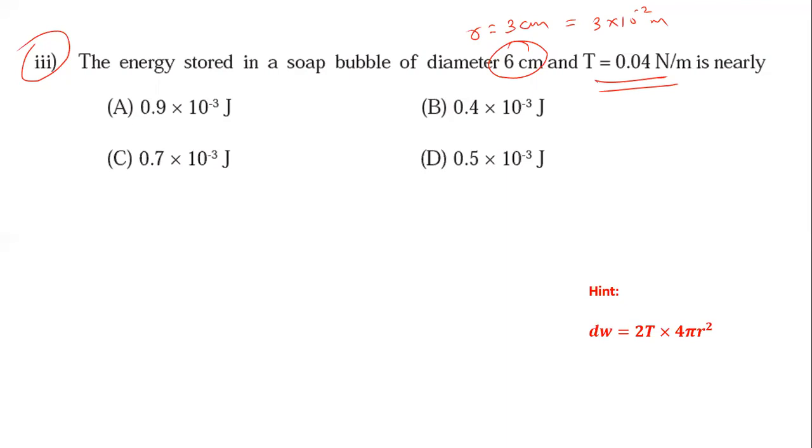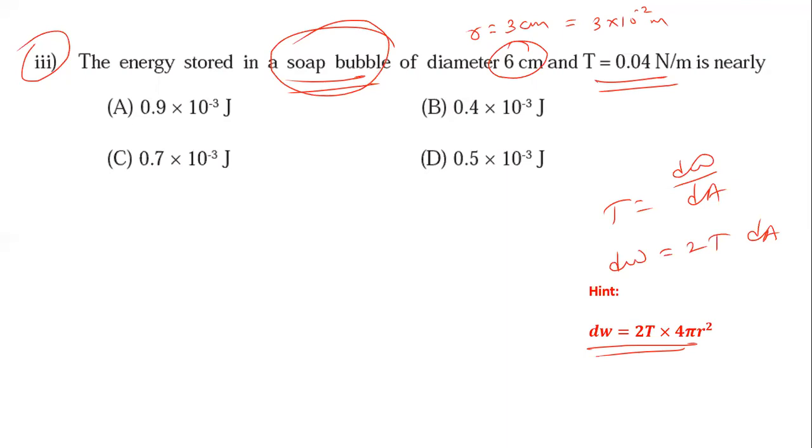You know that T is equal to dW by dA. By that formula, dW is equal to T into dA. But here it's a soap bubble having two free surfaces, so 2T into dA. Here dA we can write 4 pi r square because it's a soap bubble, spherical in shape. Now you can substitute the values and do the calculation to get the answer.